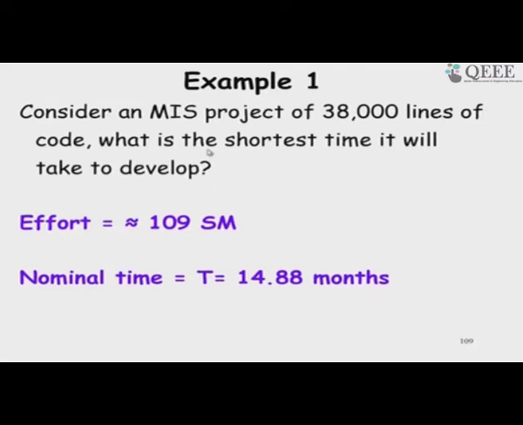So, I should have qualified this question with the shortest time to develop without increasing the effort or cost. So, if you have to develop in 109 months, we have to do proper staffing and then we will get 14.8 months. And just see here that it is written MIS project, but then we need other data, like are the developers familiar and so on, so that we can properly classify it into an organic or embedded or semi-detached.